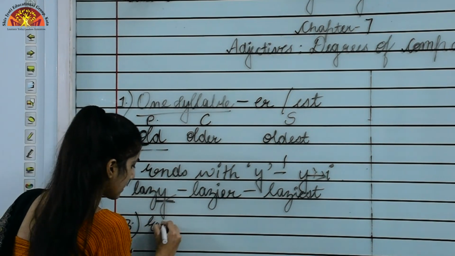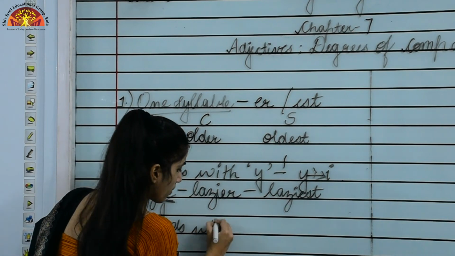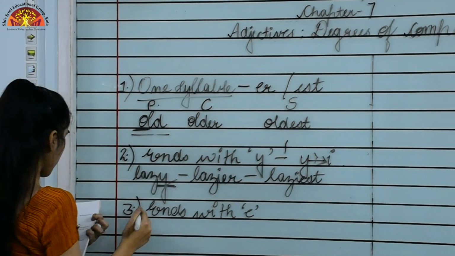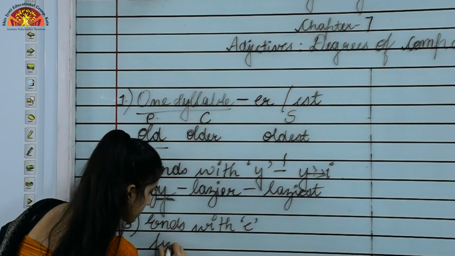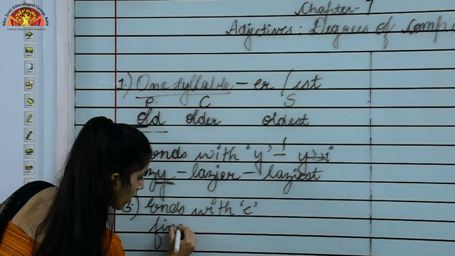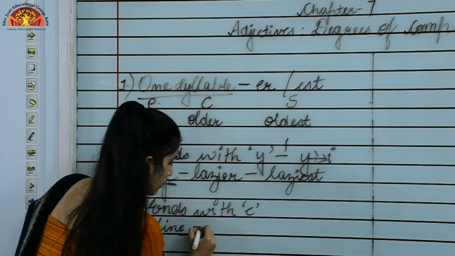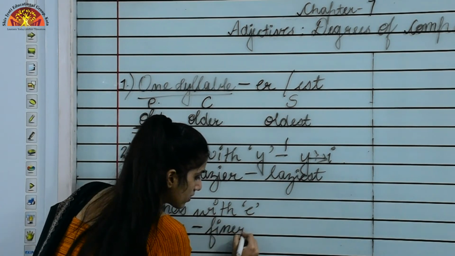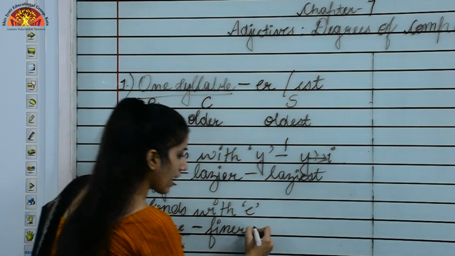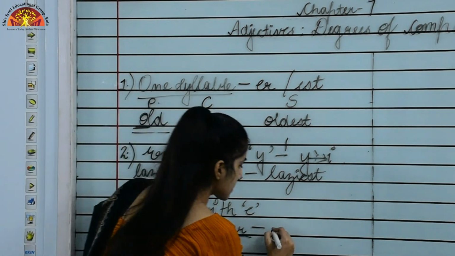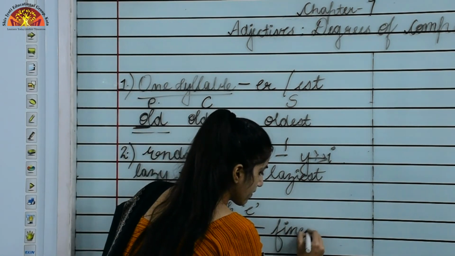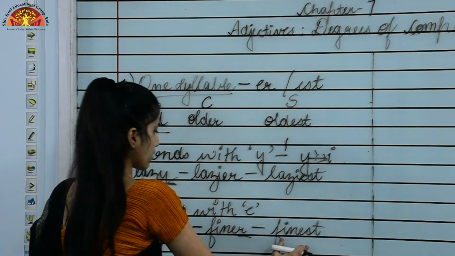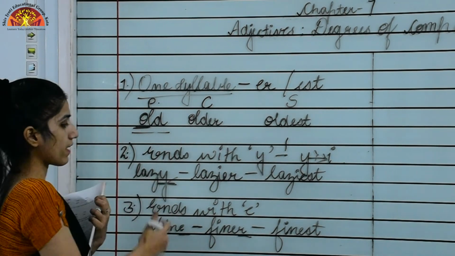So I can say, ends with e. Okay, so I am giving you an example. Fine, it's ending with what? E, right? To form the comparative, I just have to add what? R. I just added r, and to form the superlative, what will I add? St. So this is the positive, comparative and superlative degree for the words which end with e.